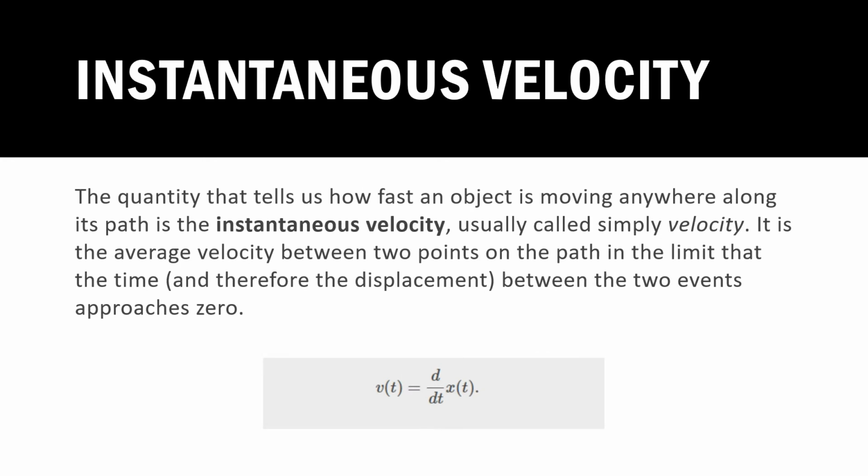Instantaneous velocity. The quantity that tells us how fast an object is moving anywhere along its path is the instantaneous velocity, usually called simply velocity. It is the average velocity between 2 points on the path in the limit that the time, and therefore the displacement between the two events, approaches zero.